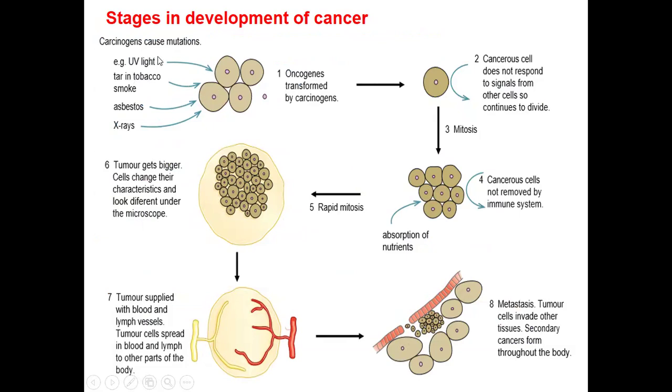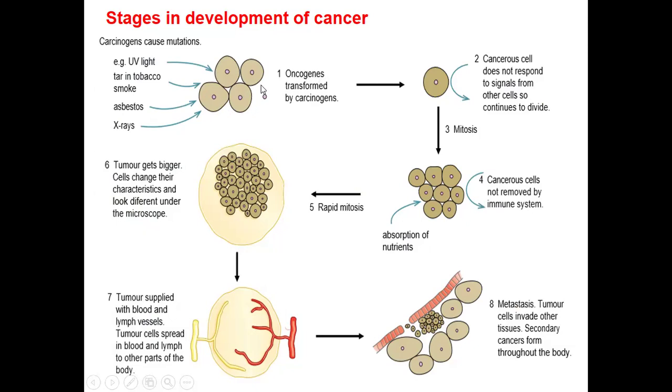You could be in intense sunlight and exposed to UV light. You could be exposed to X-rays. You could be exposed to metals. And then once your cells are exposed to these, the DNA in your cells is going to go through a mutation. So that is how we are going to have oncogenes made.